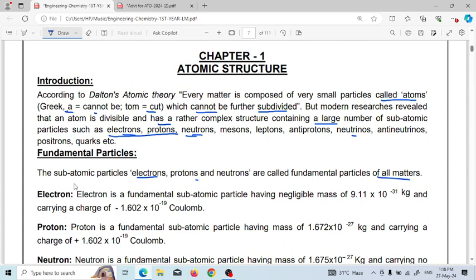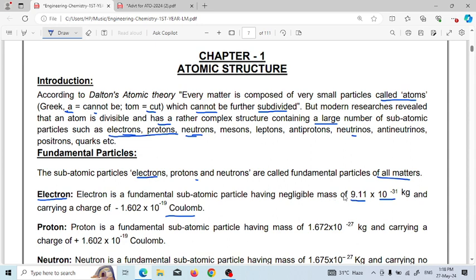properties. First is the electron. Electron is a fundamental subatomic particle which has negligible mass of 9.11 into 10 to the minus 31 kg and carries a negative charge, the value of which is 1.602 into 10 to the minus 19 coulomb.